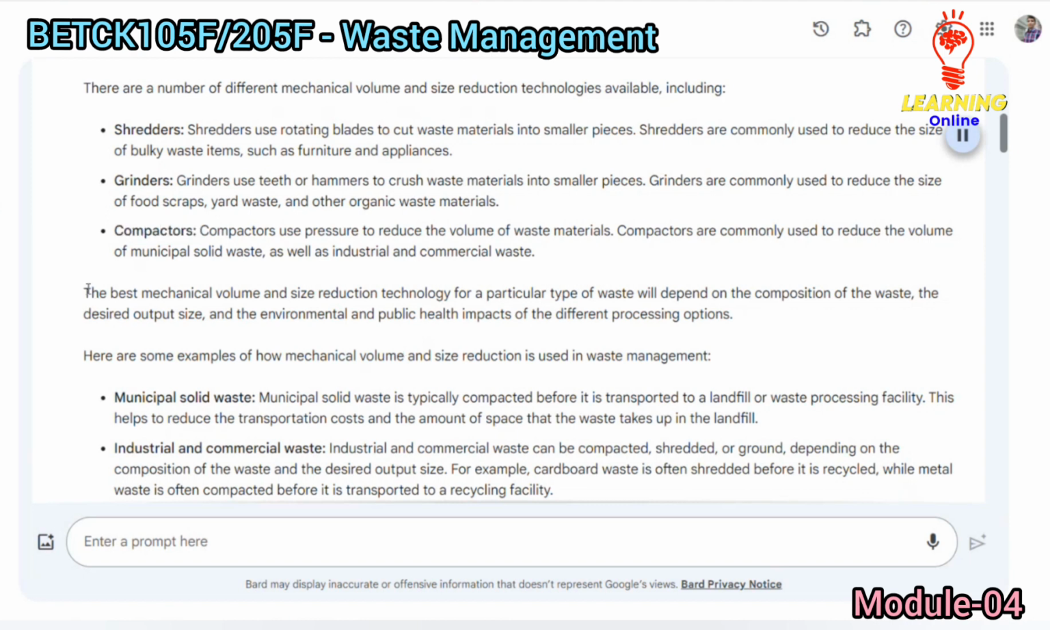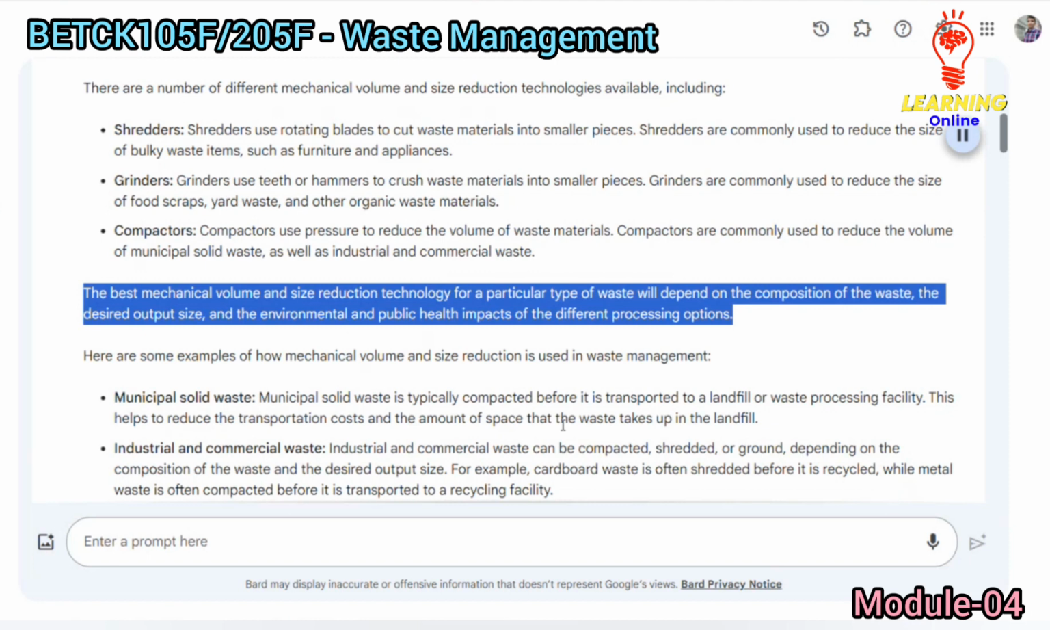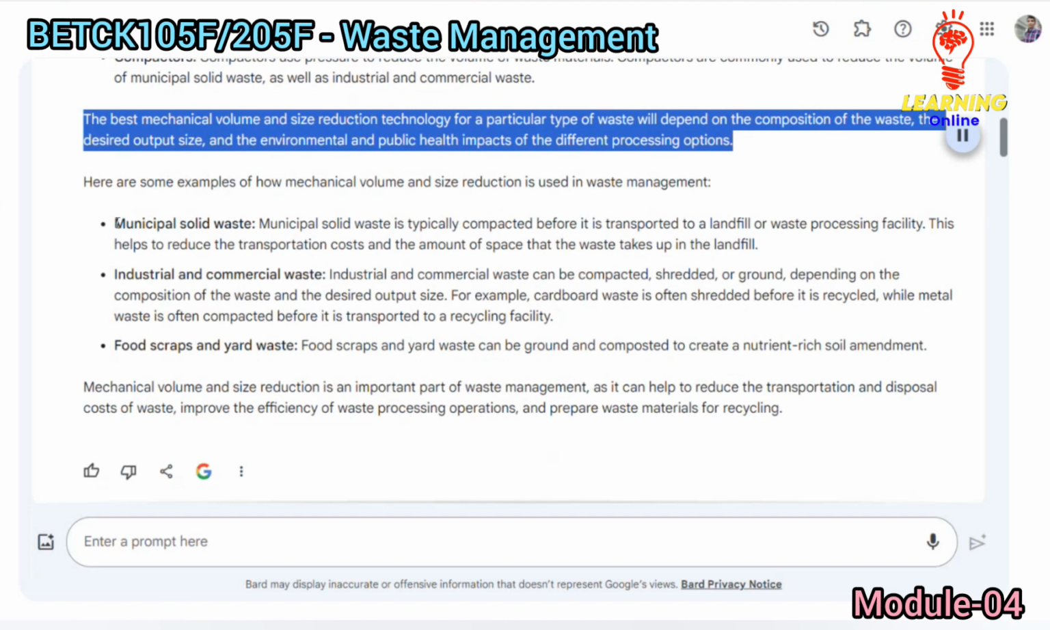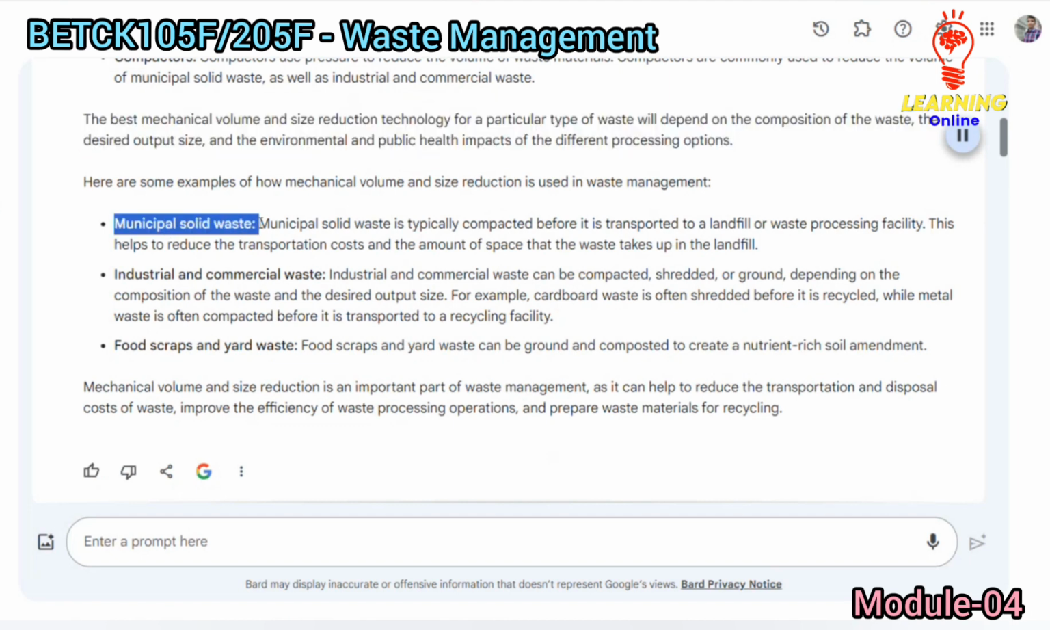The best mechanical volume and size reduction technology for a particular type of waste will depend on the composition of the waste, the desired output size, and the environmental and public health impacts of the different processing options. Here are some examples of how mechanical volume and size reduction is used in waste management. Municipal solid waste. Municipal solid waste is typically compacted before it is transported to a landfill or waste processing facility. This helps to reduce the transportation costs and the amount of space that the waste takes up in the landfill.